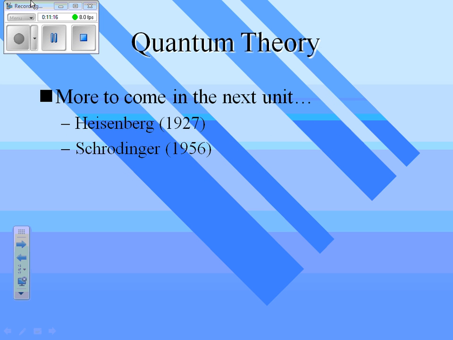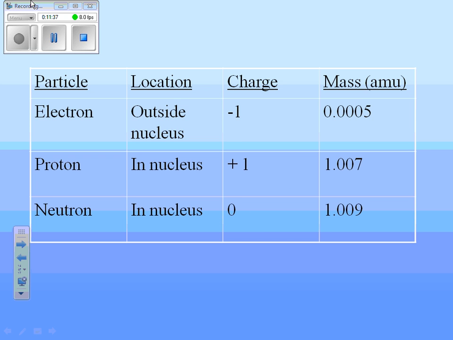A couple of things that are still to come when we talk more about the periodic table in Unit 3 is quantum theory. Where do we think the electrons are now? We already talked about Bohr said they're in rings. Well, we've got two other scientists, Heisenberg and Schrödinger, who helped to give our current quantum energy understanding of where the electrons can be found. Okay.